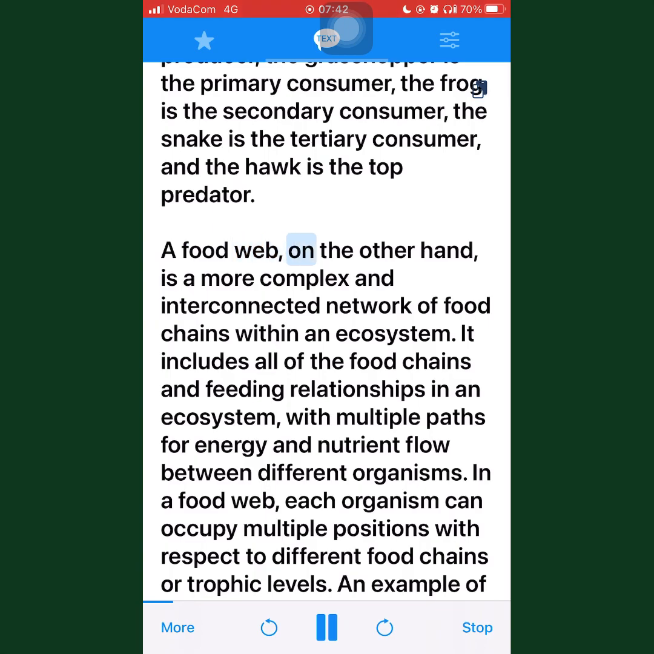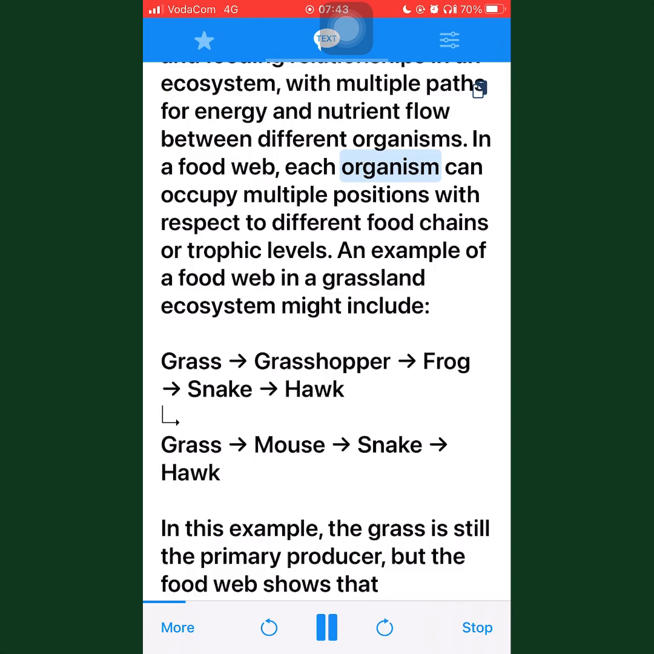A food web, on the other hand, is a more complex and interconnected network of food chains within an ecosystem. It includes all of the food chains and feeding relationships in an ecosystem, with multiple paths for energy and nutrient flow between different organisms. In a food web, each organism can occupy multiple positions with respect to different food chains or trophic levels. An example of a food web in a grassland ecosystem might include grass, grasshopper, frog, snake, hawk.